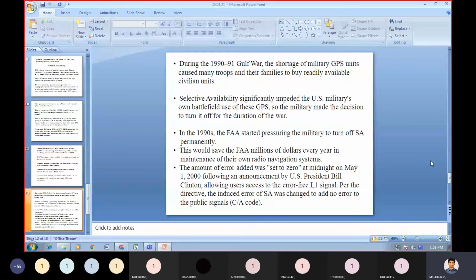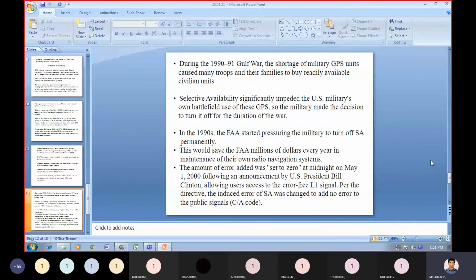During the 1990 to 91 Gulf War, the shortage of military GPS units caused many troops and their families to buy readily available civilian units. And selective availability significantly impeded the US military's own battlefield use of GPS. So the military made the decision to turn it off for the duration of the war. So at that time, this GPS was not available for civilian purposes, only for military purposes.